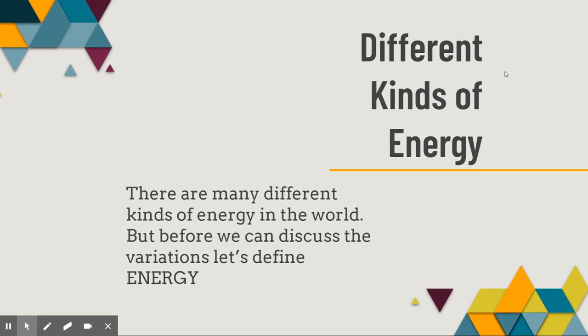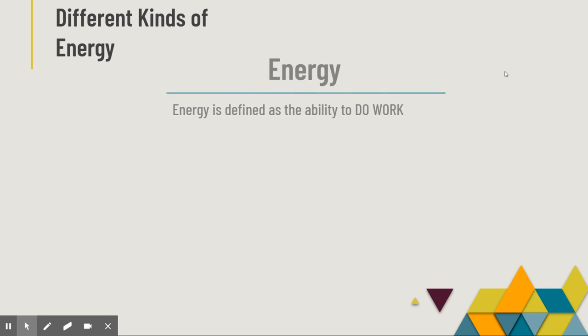So the different kinds of energy is essentially understanding that everything has energy in this world. There are many different kinds of energies. But before we can even discuss the types, we need to define what energy is as a whole. So let's talk about energy as a definition. You have a flow chart to fill out, so just follow along. Energy by definition is defined as the ability to do work. That is essentially what energy means.